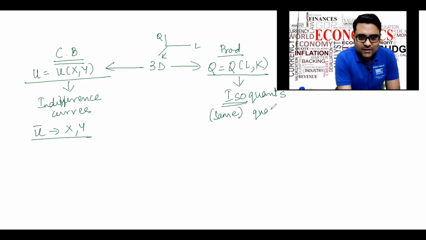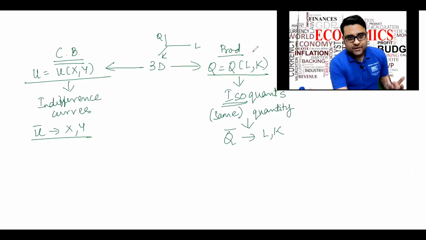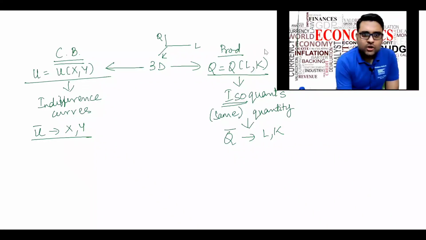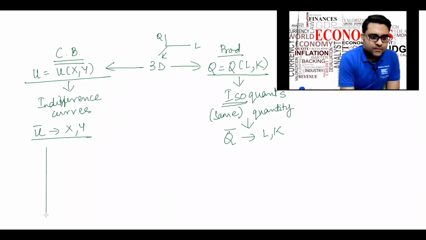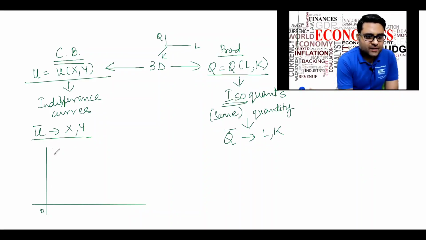So it literally means same quantity. Isoquants give us the same quantity with different combinations of labor and capital. As we saw, indifference curves satisfying the properties of a utility function gave us convex indifference curves.